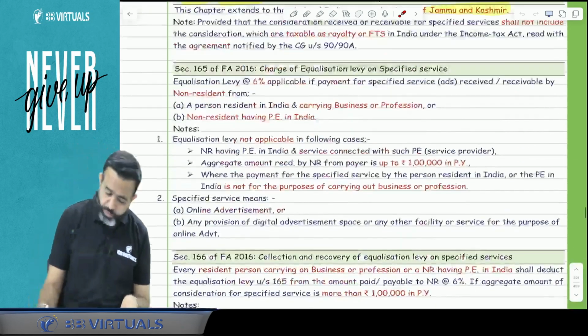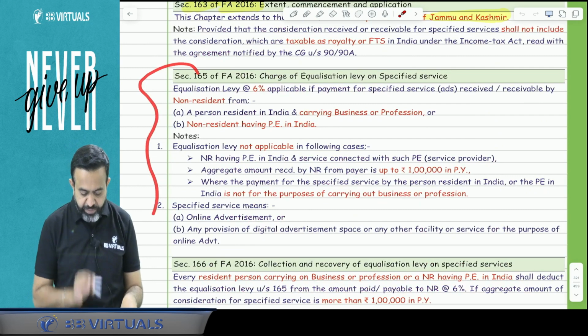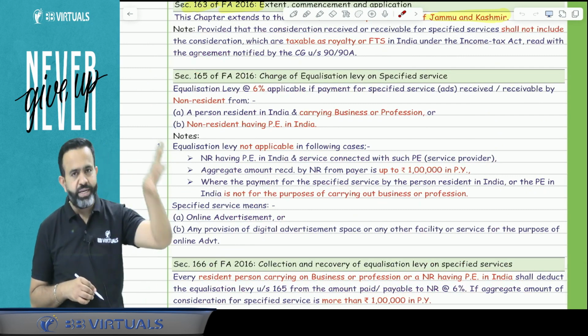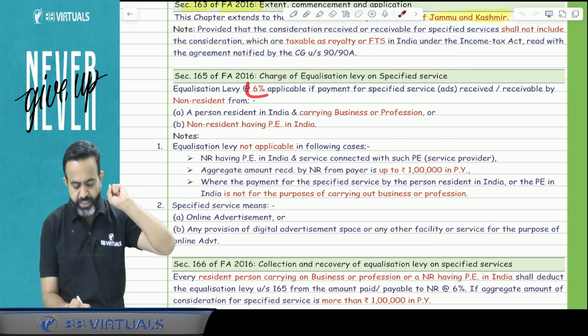Done. So here, this is section 165 where it is given that on online advertisement, equalization levy is applicable at the rate of 6%.